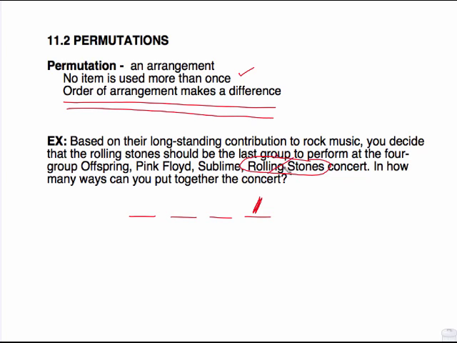So now they have been placed. These 3 can go in any order you want. So how many can you put in the first position? Any of 3 could go in the first position. But once you have placed that group, and you've already placed the Rolling Stones, how many groups are left to place? So pretend you had put the Sublime in there. How many groups are left? 2. Pretend it was Pink Floyd. How many groups left? 1. So you have a possibility of 6 arrangements. 3 times 2 times 1 times 1 will give us 6 different ways for you to arrange your rock concert.